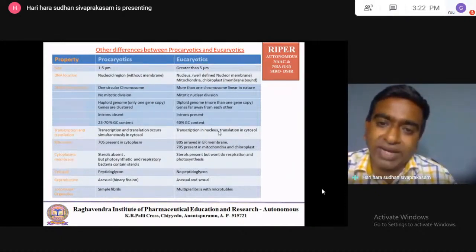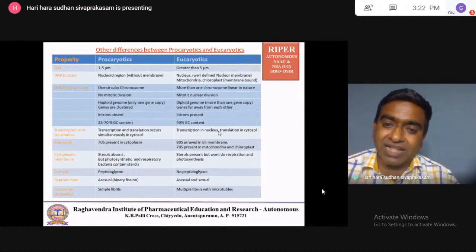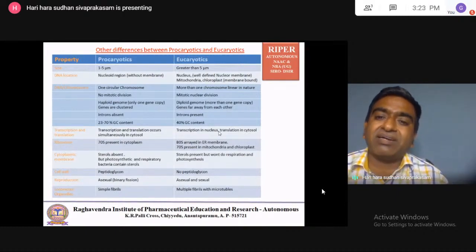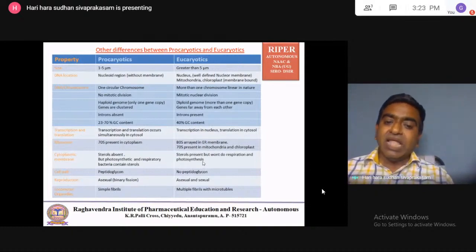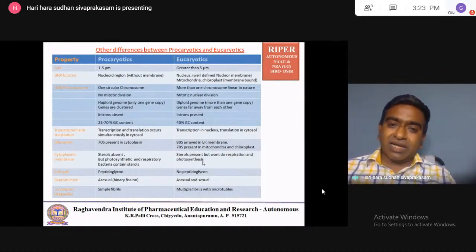Ribosomes are located outside the nucleus of the eukaryotic, so translation happens in the cytosol region. So transcription and translation won't happen simultaneously. The mRNA is produced and has to come out from the nucleus, and only after that is the mRNA converted into protein.